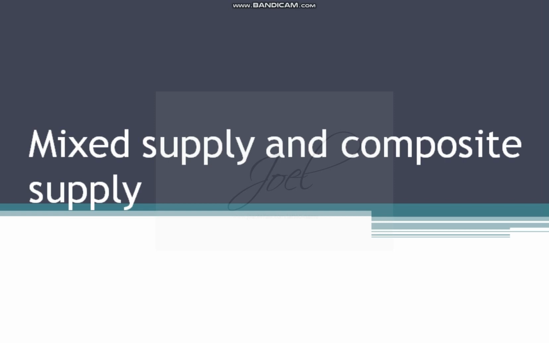See, composite supply is something like this. Here the supply is made by a taxable person to the receiver, consisting of two or more taxable supplies of goods and services, or in any combination, which are naturally bundled and supplied in conjunction with each other in the ordinary course of business.